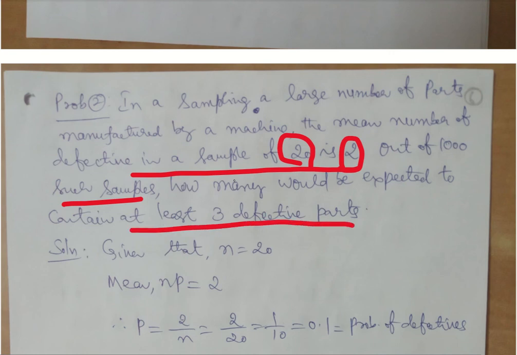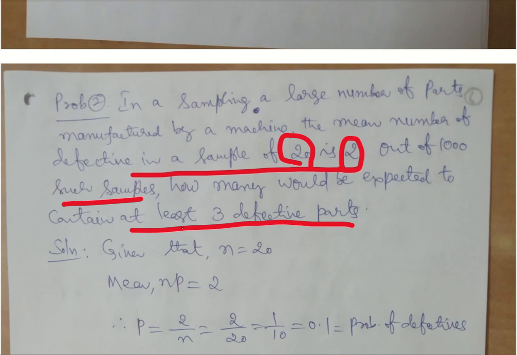What do you mean by mean? You are getting the mean number of defectives. That means when you take 20, you will get 2 on average. It might be more than 2, 3, 4, but the mean is 2. So if we have 1000 such samples, how many will have at least 3 defective parts?